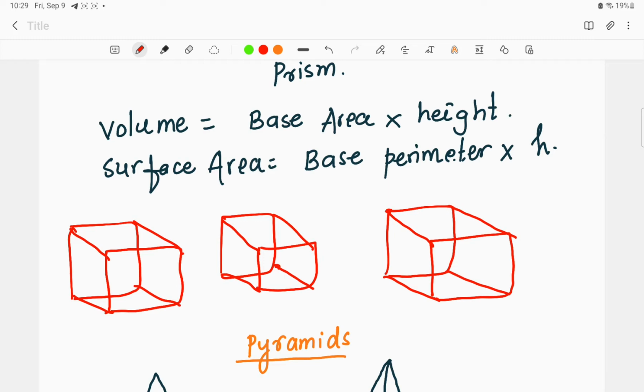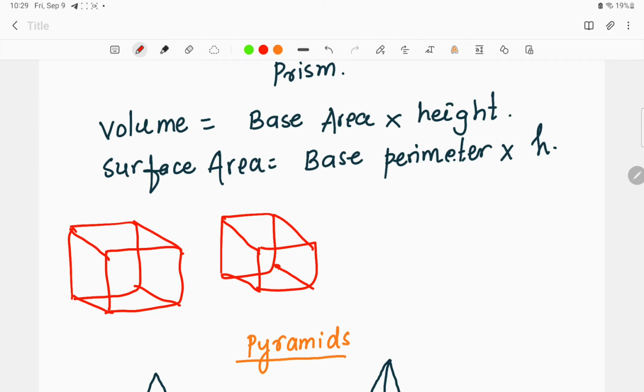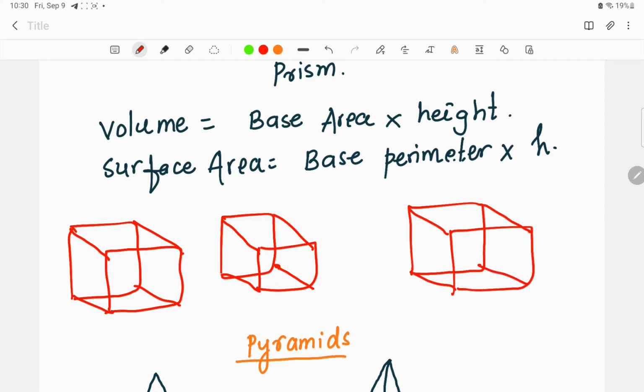What we are doing over here is, look at the volume formula, right? Volume is equal to base area into height. As I told you, in case of a prism, the base structure remains the same. For example, this is the base area, right? This base area remains the same until the complete structure has been formed. No change in the shape has taken place, right?